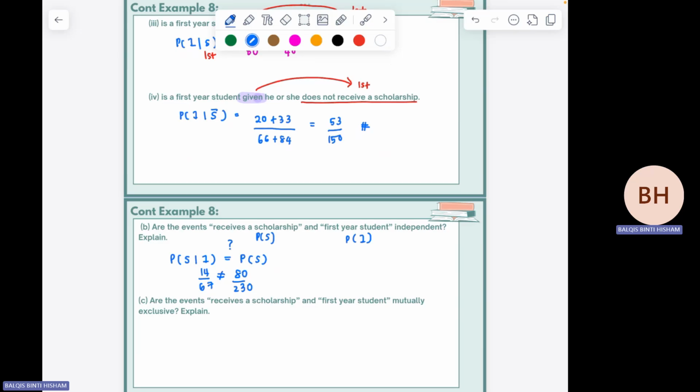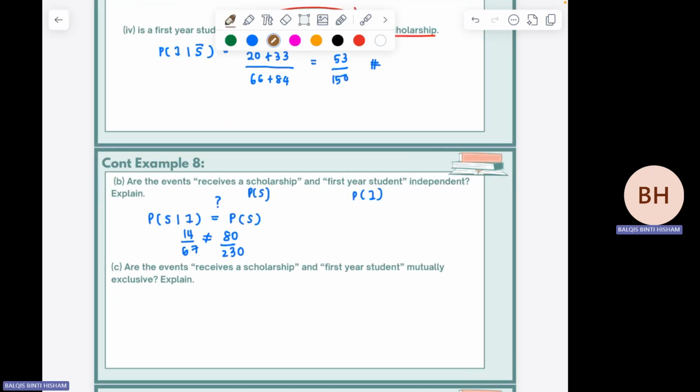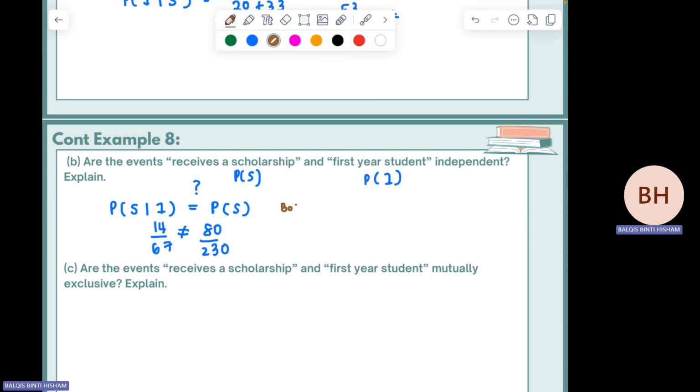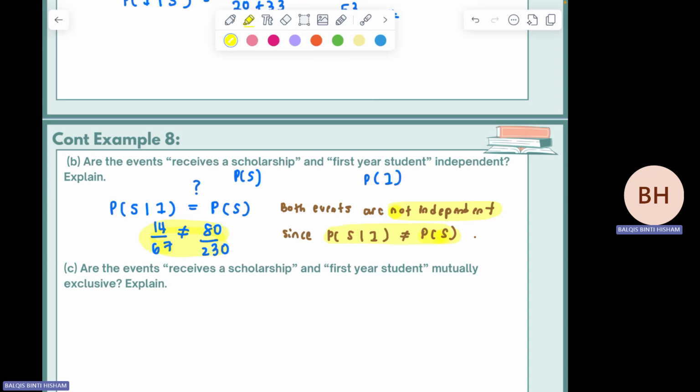So how can you conclude? Both events are not independent, since P(scholarship given that first year) is not equal to P(scholarship). So you have to state this value. This is the thing that is not equal. Okay, not independent because the values are not equal.